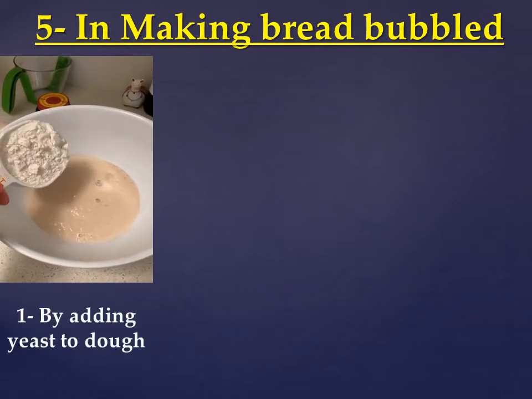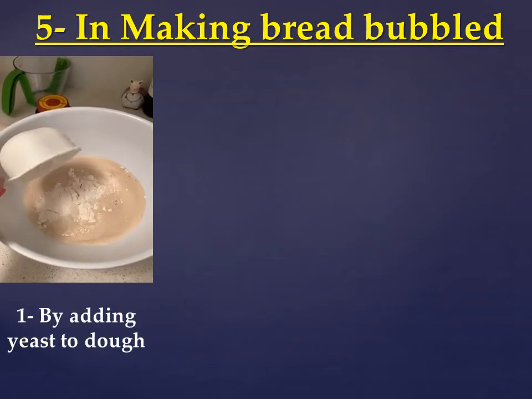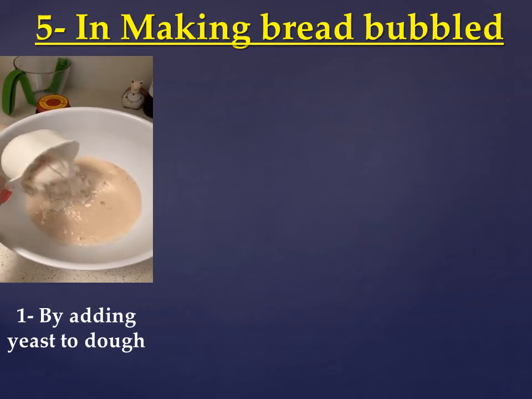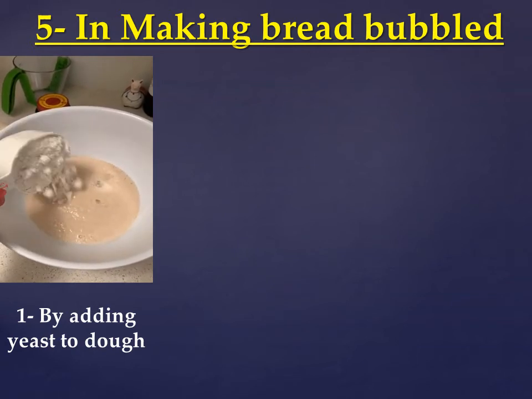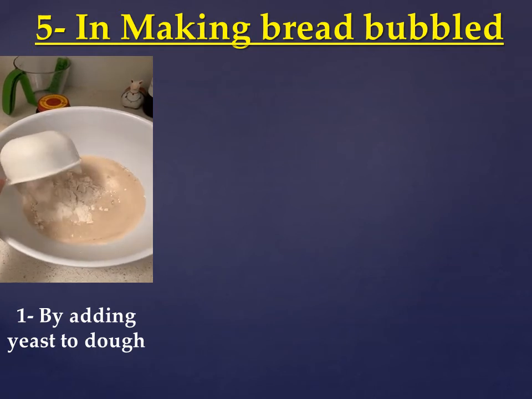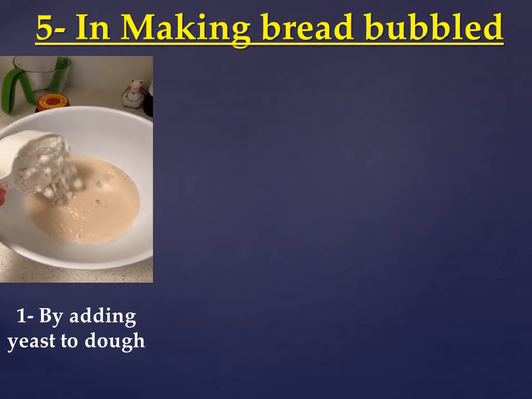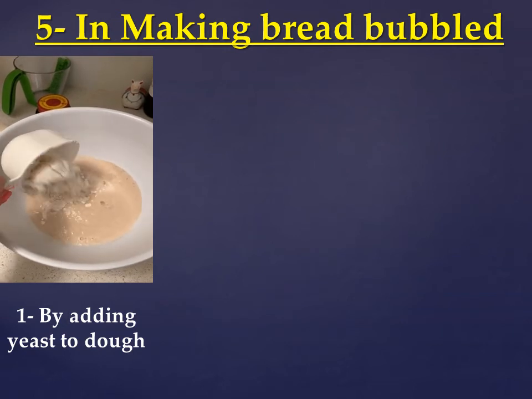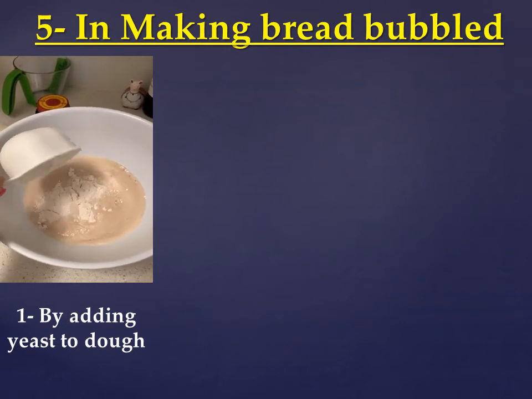Number 5, carbon dioxide is used also in making bread bubbled. If you ask your mother to make pizza for you or bread, your mom starts to prepare the tools. Number 1, she starts to add yeast to dough. What's meant by yeast? It's a powder which is added to the dough. What's meant by dough? It's like bread, pizza, croissant, and so on.